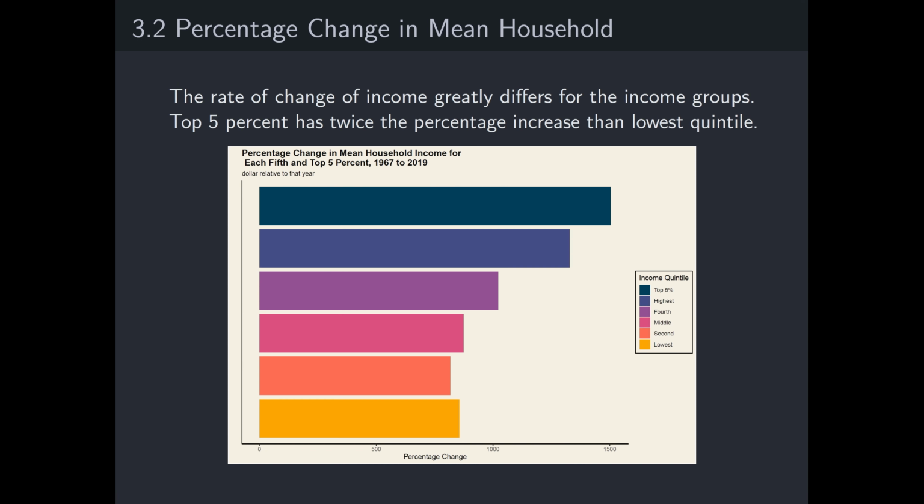In the previous slide, we saw the rate of change of income greatly differs for the income groups, but now if we plot the percentage change in mean household income, we also see that top 5% has twice the percentage increase than the lowest quintile. But also, if we consider the bottom 60%, we see they differ greatly from the top 5%, as they do not see the percentage increase that the top 5% sees.